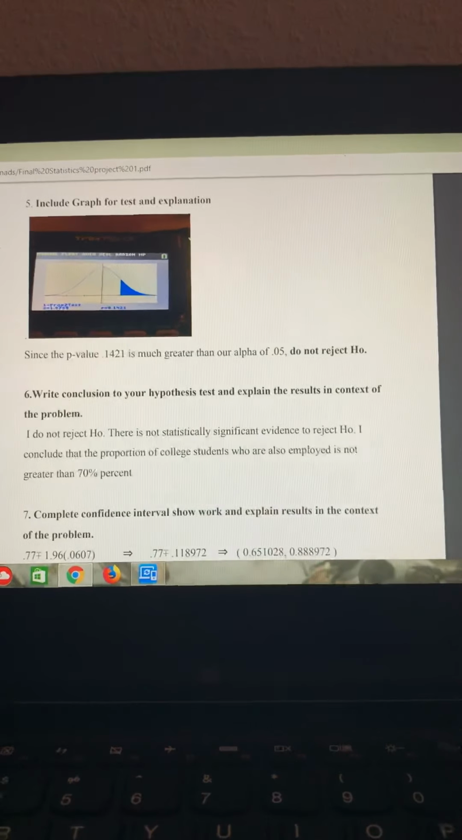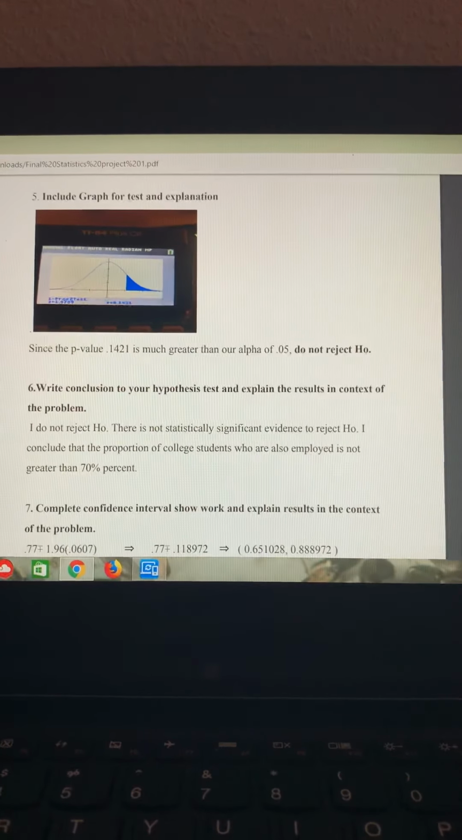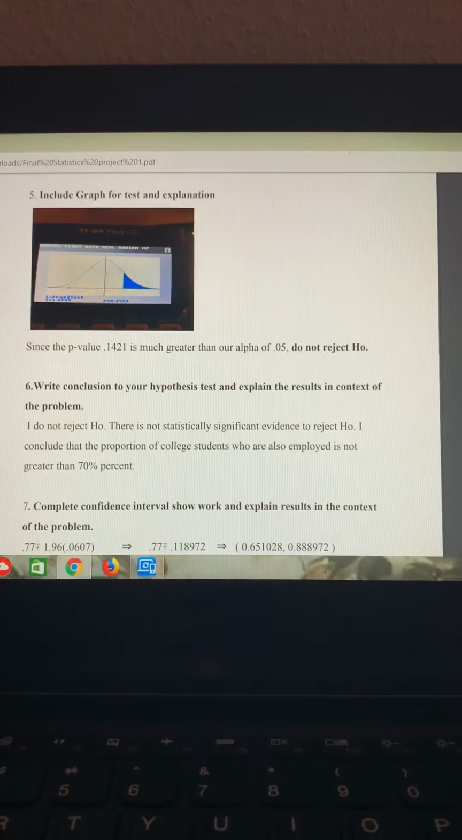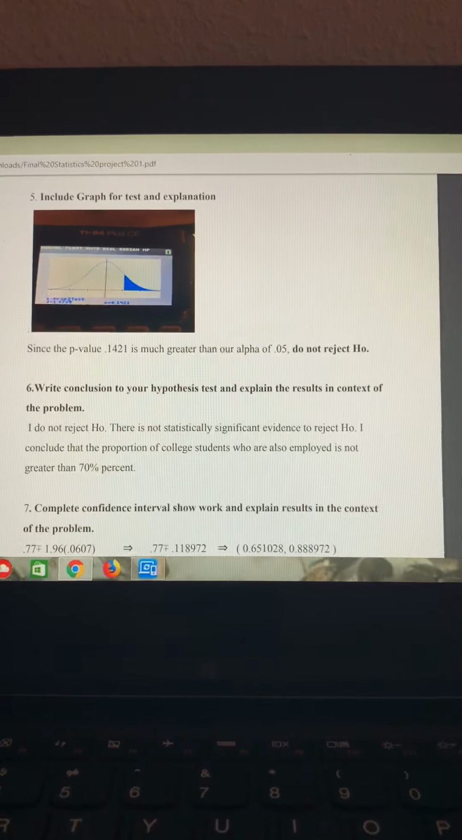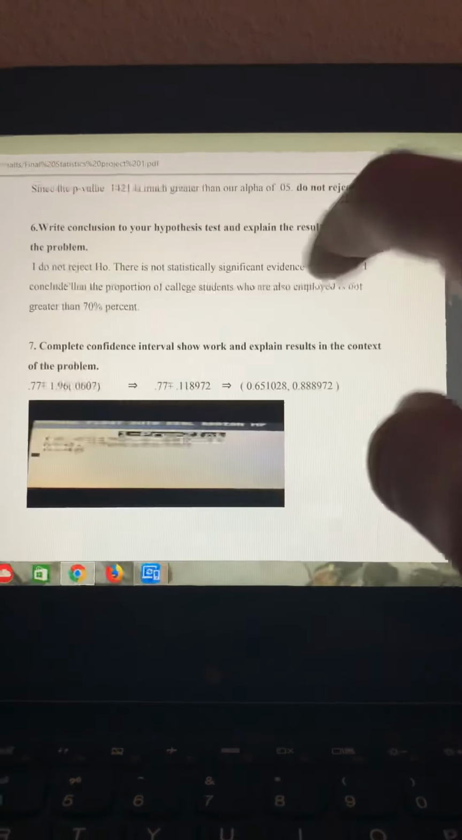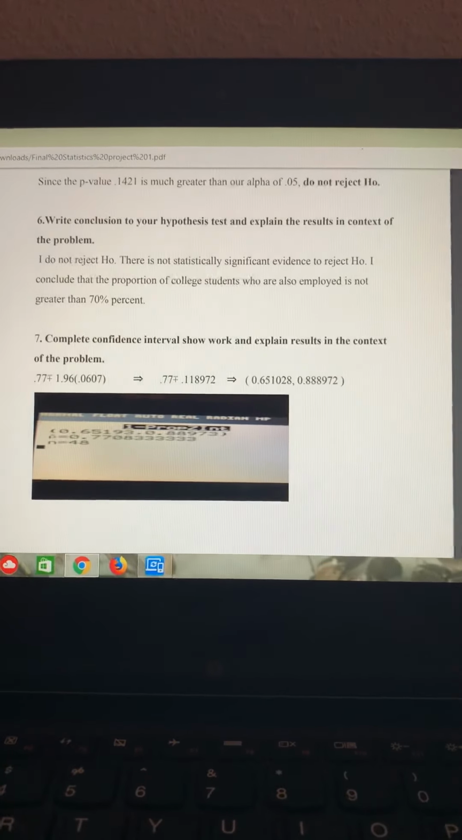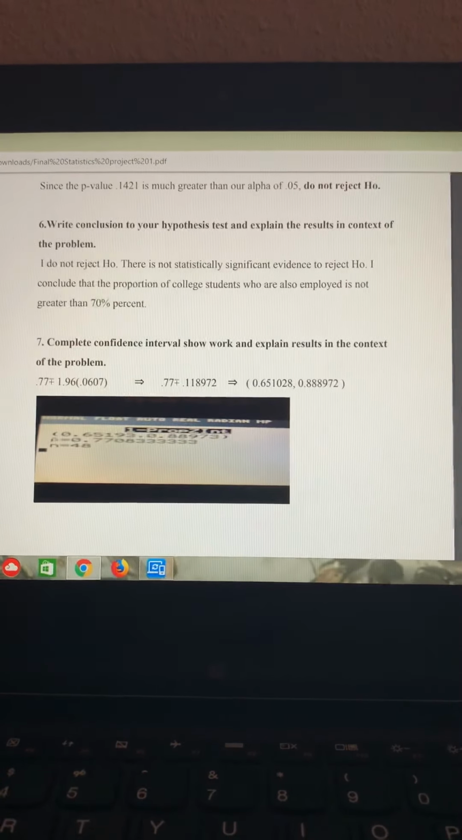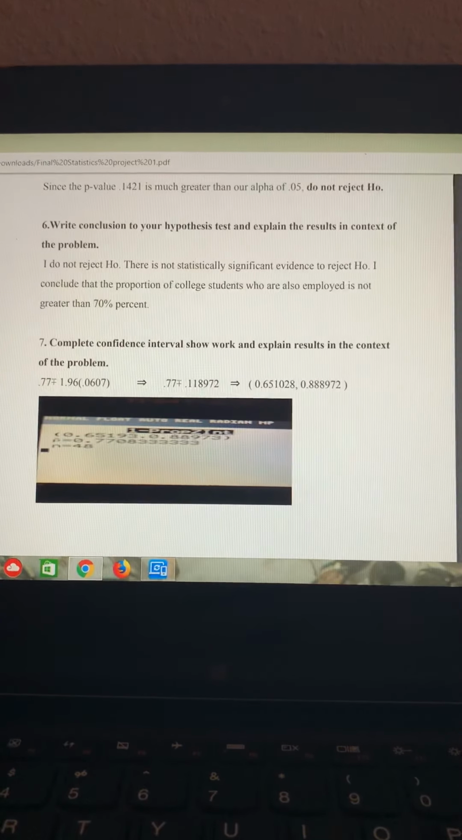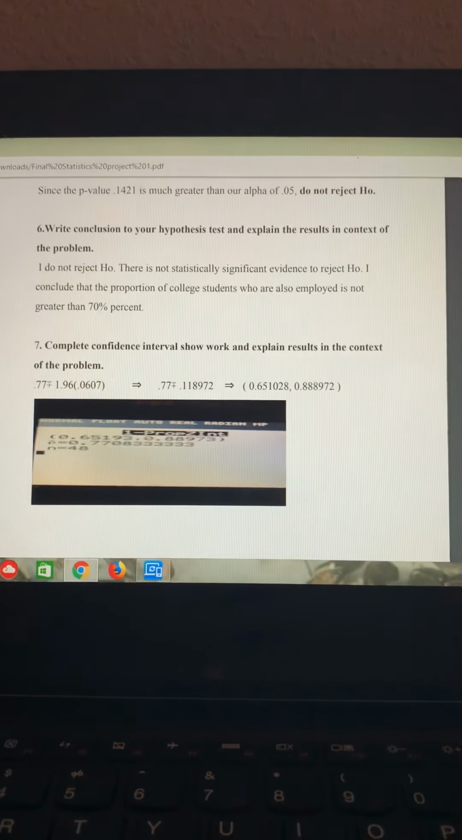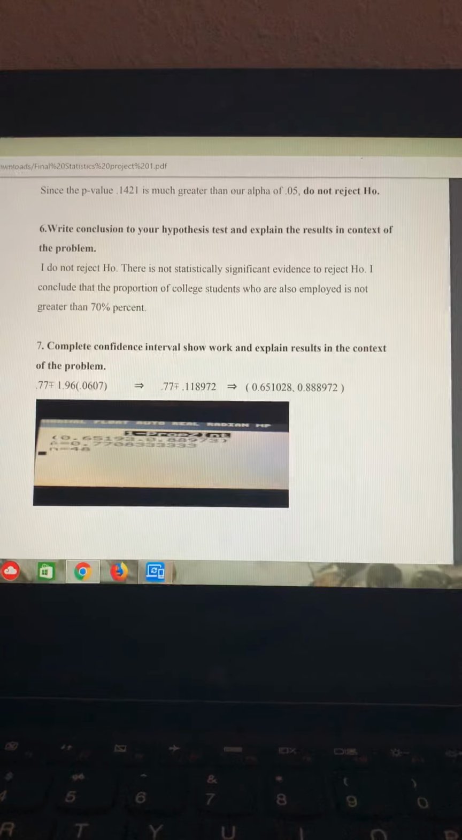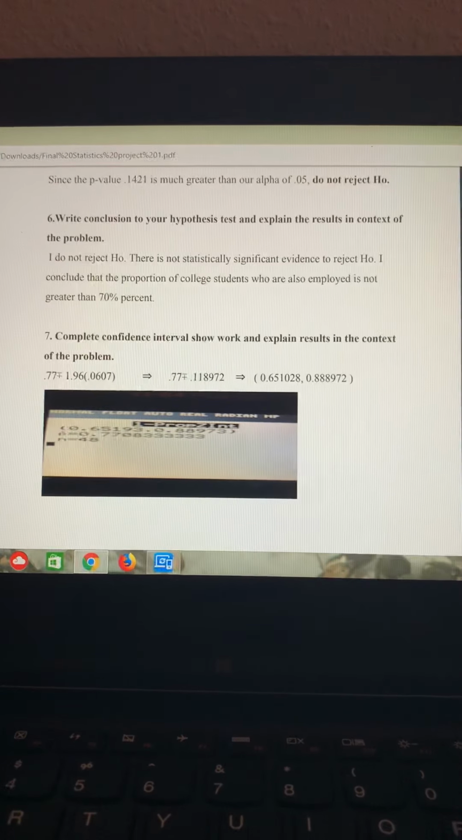Here's the graph again. Since the p-value 0.1421 is much greater than our alpha of 0.05, we do not reject the null. Alright, conclusion. So I do not reject the null. There's not statistically significant evidence to reject it. I conclude that the proportion of college students who are also employed is not greater than 70%.